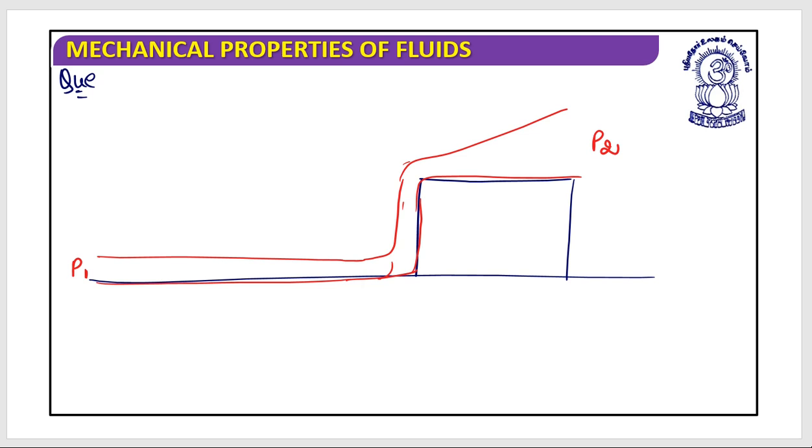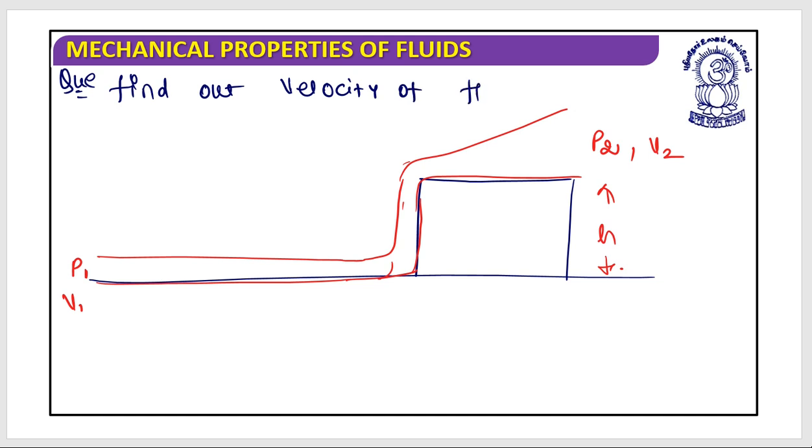You can see the variation in cross-sectional area. Velocity V1 here, velocity V2 here. Height h is there. So they want to find out the velocity of the fluid at point 2.